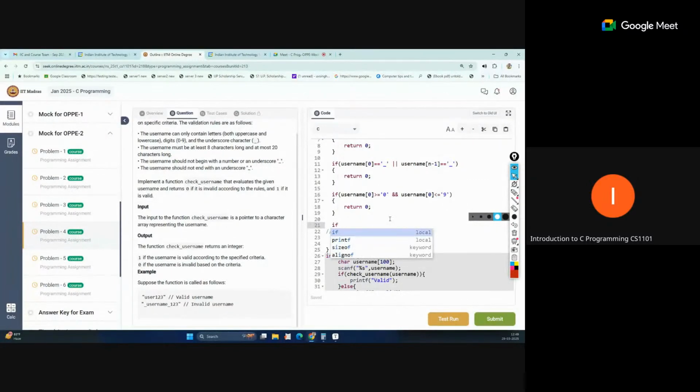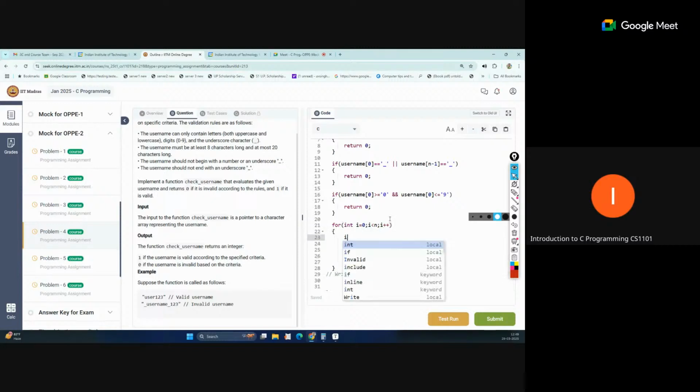If so, this condition will become big. So for each character, we start with i equal to 0, and i less than 2n, and i plus plus. So for each character we will check if